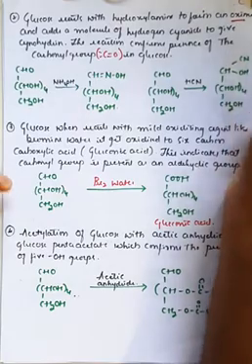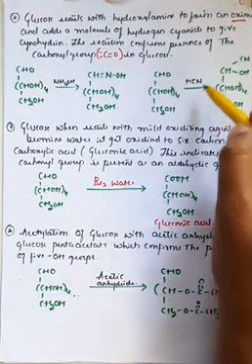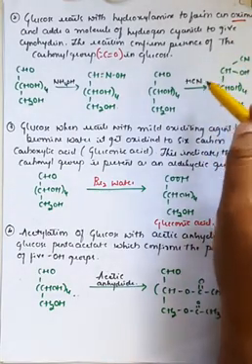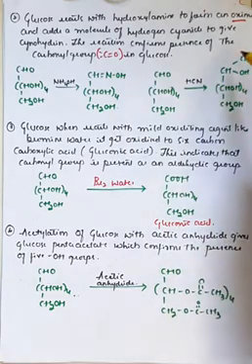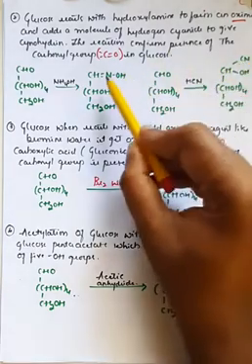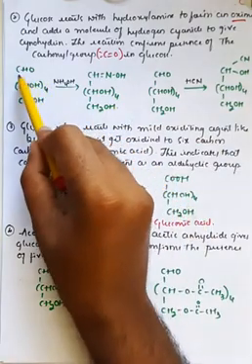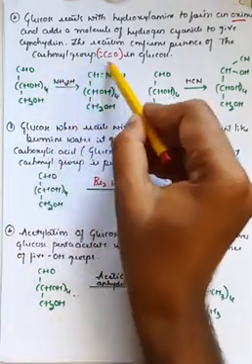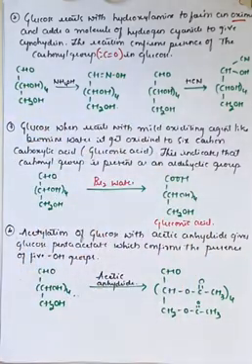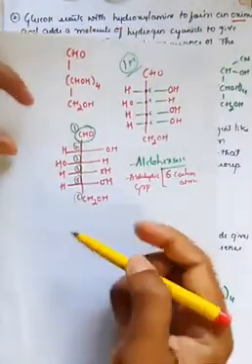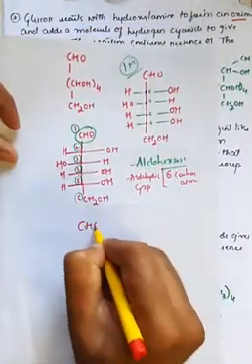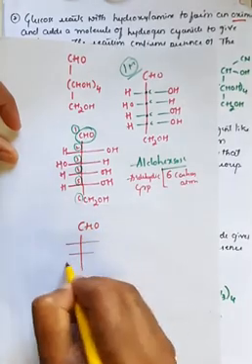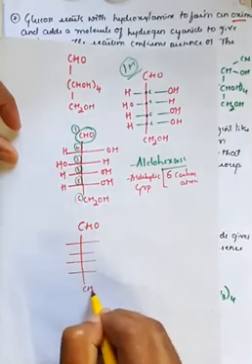Further, it reacts with hydrogen cyanide. Whenever it reacts with hydrogen cyanide, there is an attachment of a cyano group to the carbon atom, and this carbon atom is further bonded to the hydroxyl group, which confirms that the carbon is bonded with the oxygen by a double bond. So there is a carbonyl group in the glucose. Here if you observe, that is CHO, and further the structure of glucose is like this, with CH2OH.